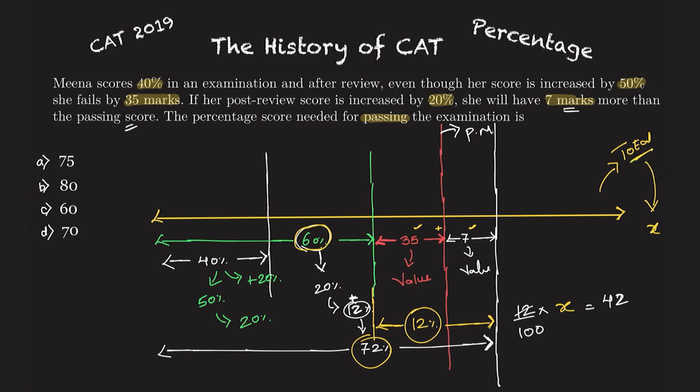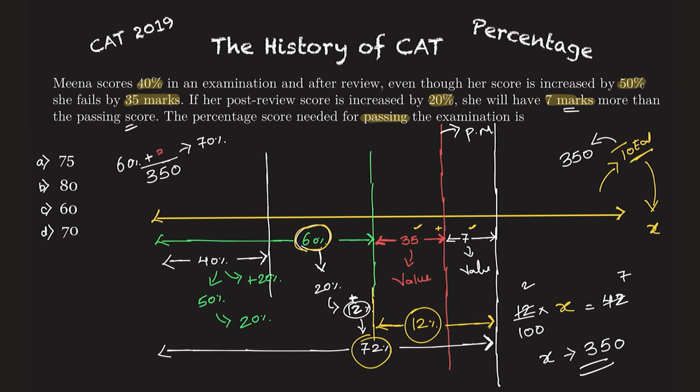6 2s are 12, 6 7s are 42, 7 divided by 2, 3.5. X is equal to 350. If 350 is the total marks, what will you say now? She scored 60% plus 35. You can check it as 60% plus 35 out of 350. What will be 60% of this? 60% only, plus 35. 35 is nothing but 10%. So she scored 70%.